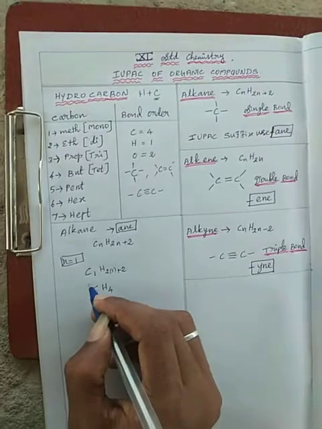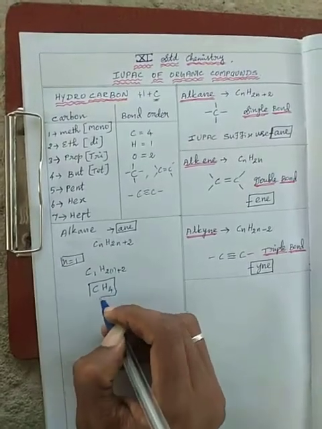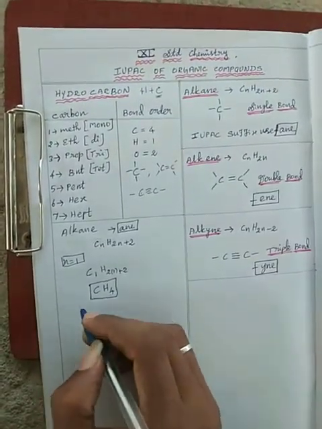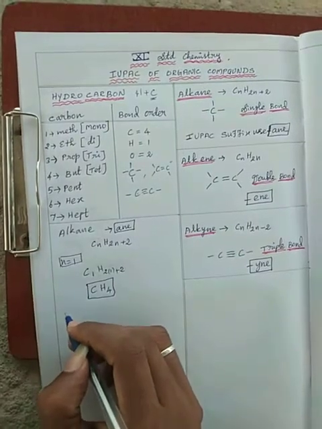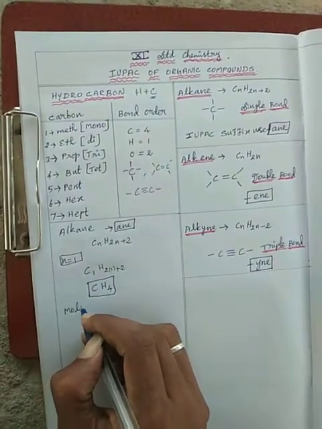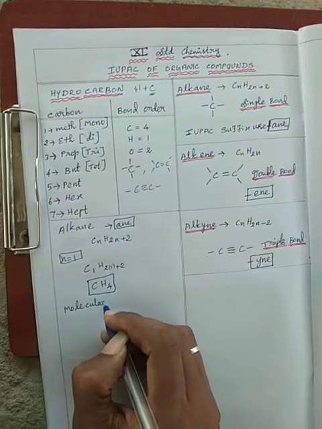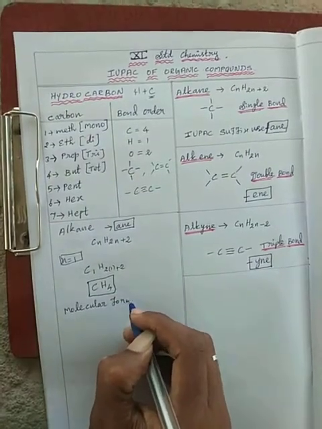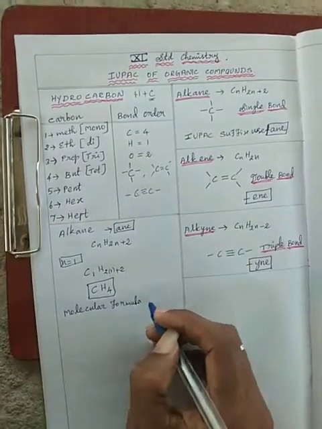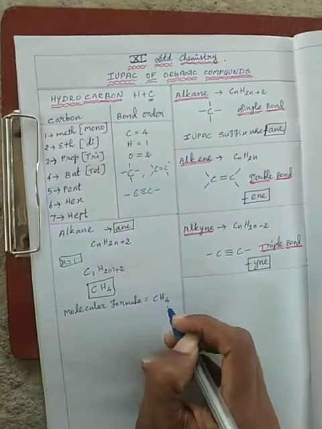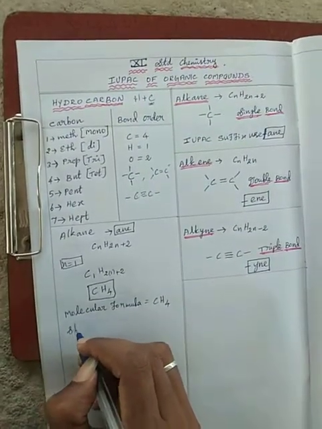So the molecular formula is CH4, and then the structural formula follows.